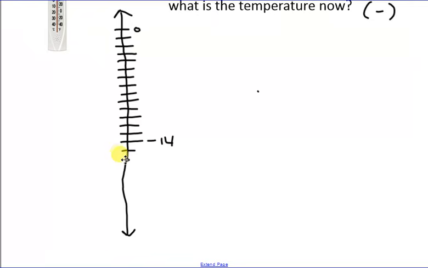So 1, 2, 3, 4, 5, 6, 7. So this was -14, -15, -16, -17, -18, -19, -20, -21. So what is the temperature now? -21 degrees.